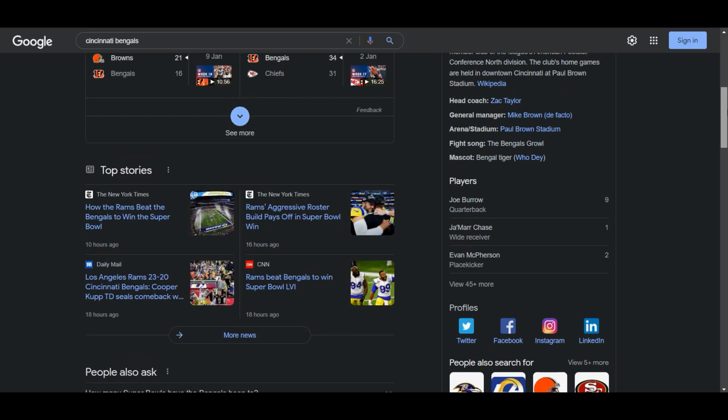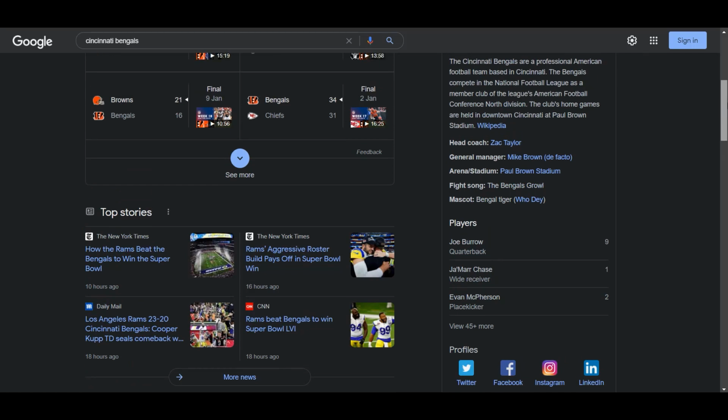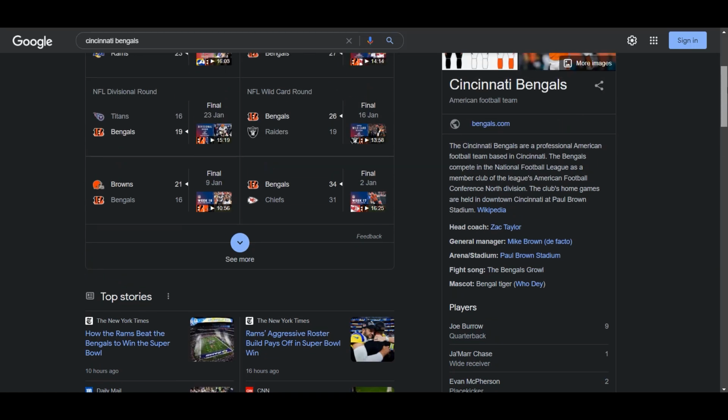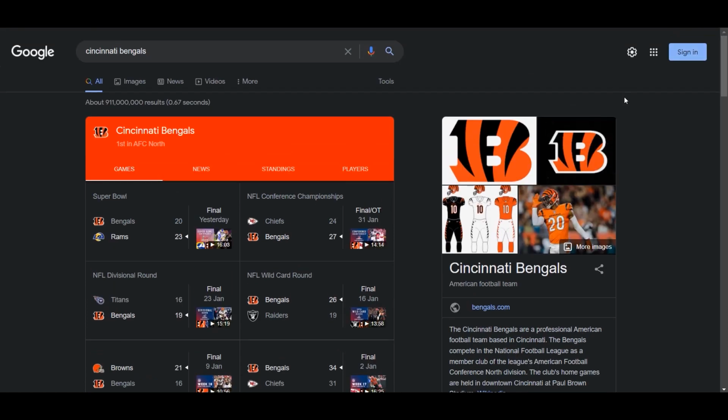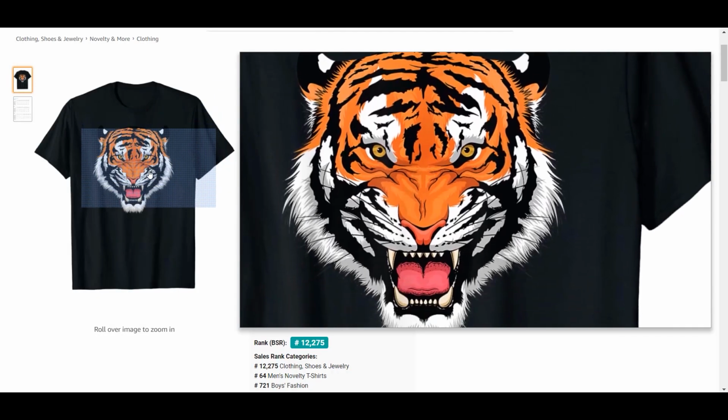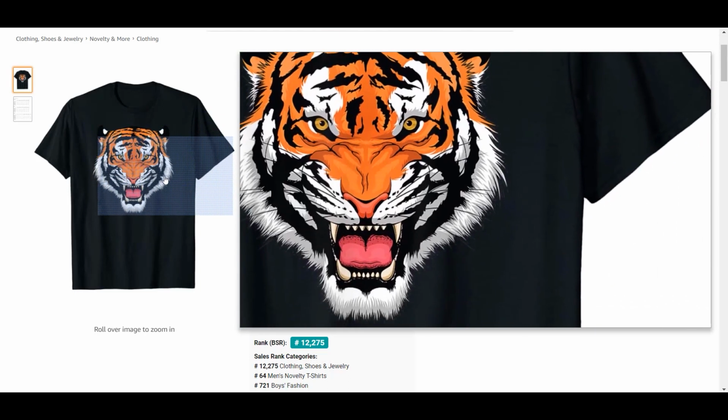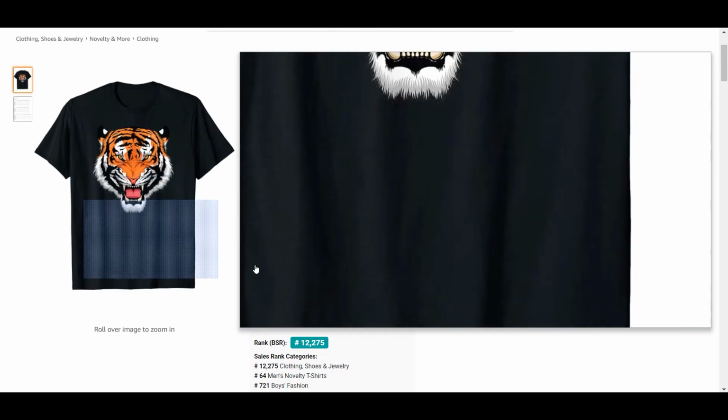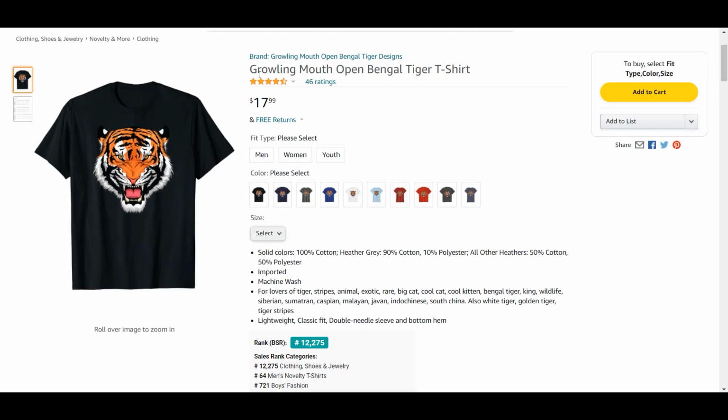So I think it has that specific word used for the symbols of the team, and actually it just slipped my mind anyway. So it has just an illustration of a tiger face. But look at it, what the description and the title say: growling mouth open Bengal tiger.